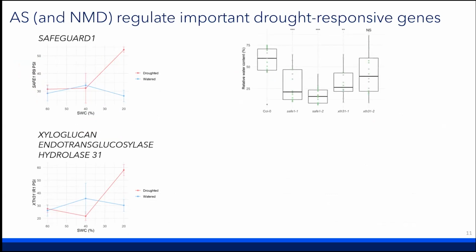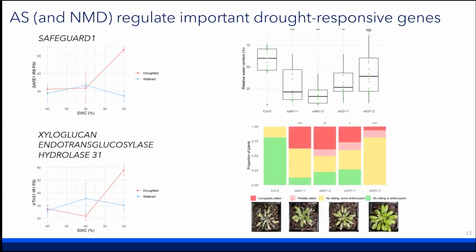We obtained two independent knockout lines for each of these genes and assessed their drought susceptibility by measuring the relative water content under severe drought stress. The decrease in water content indicates that the plant is really struggling to maintain its physiology under severe drought, pointing to an increase in drought susceptibility. We also saw an impaired response to rewatering. After severe drought, when we rewatered these knockout plants, they didn't respond as well as the wild type, which is 0.